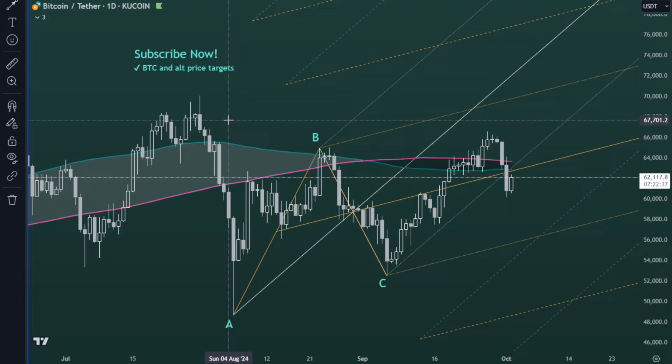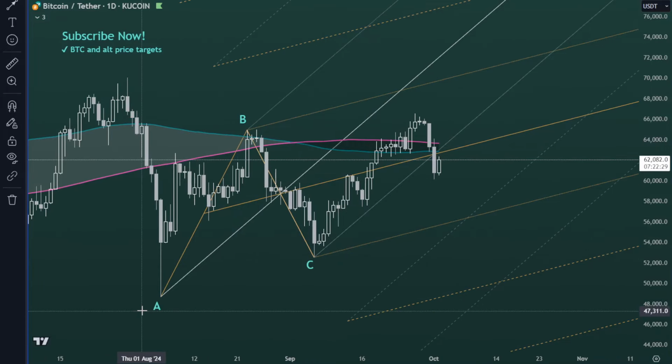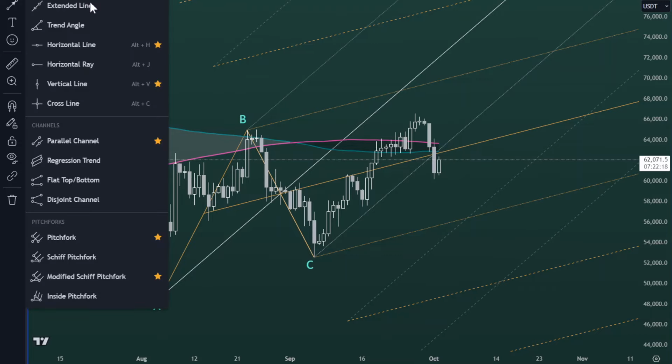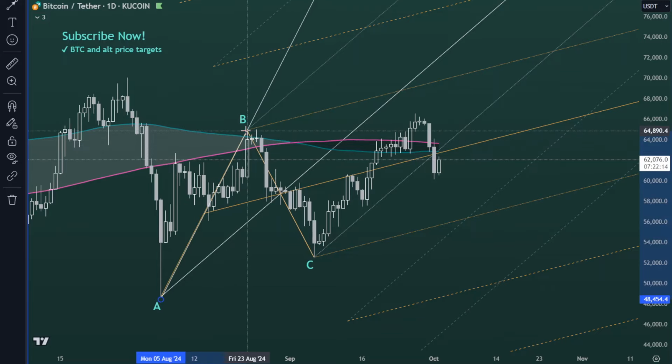Okay, so let's just look at the chart. And here I have an ABC pivot drawn into the Bitcoin chart. The ABC pivot is basically just an A wave, AB wave, and a BC wave, just two waves. And I drew a pitchfork indicator, which is a free indicator in TradingView. Just find it right here, a pitchfork. And you can just draw it at the ABC pivot.